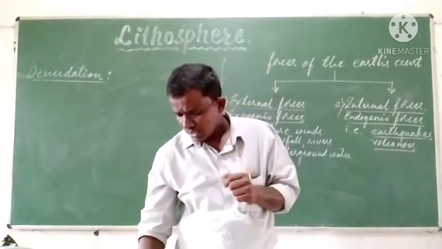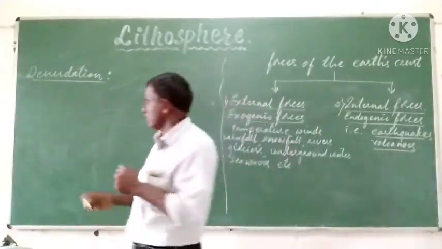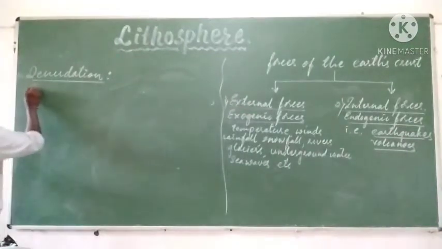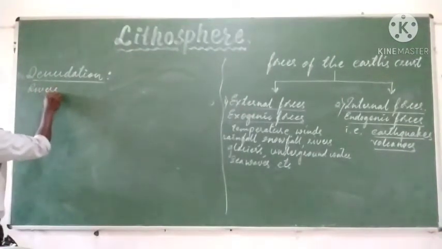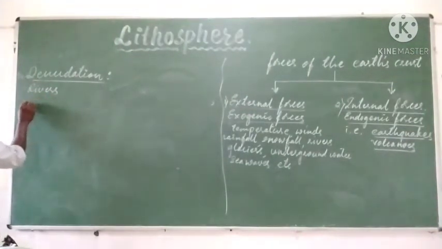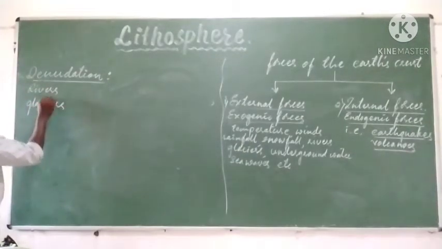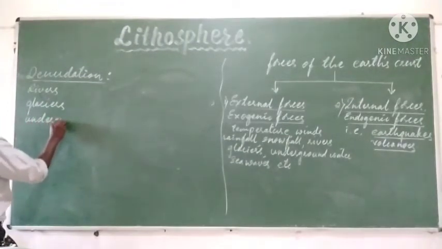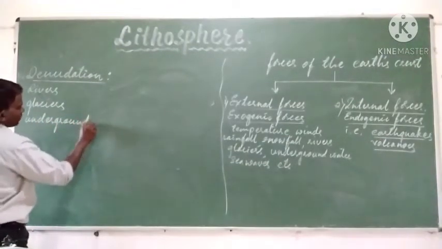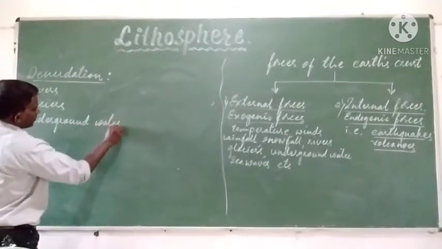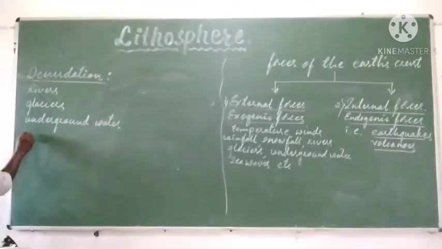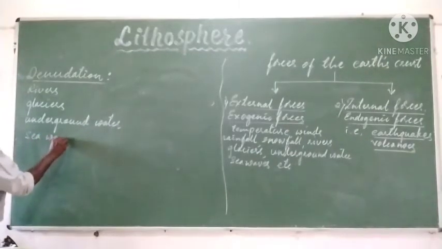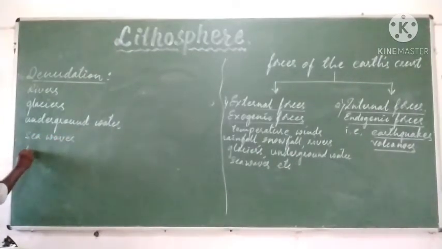The major agents of denudation are rivers, glaciers, underground water, sea waves, wind.